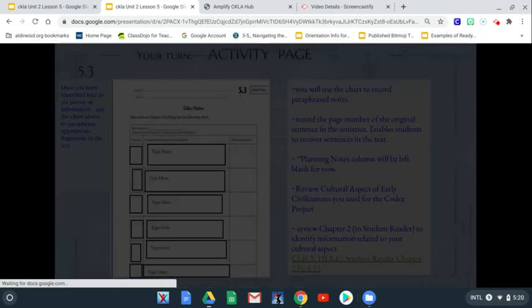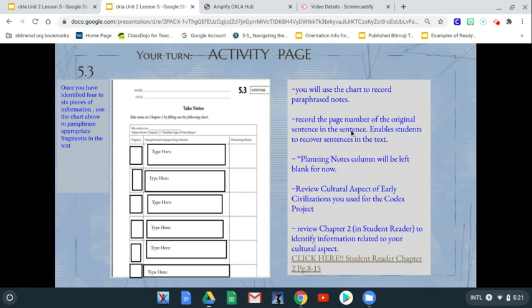For activity 5.3, this is what you're going to do. You're going to need whatever aspect you chose yesterday in your discussion board for activity 4.5. You're building on that.